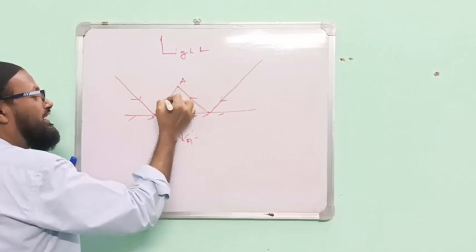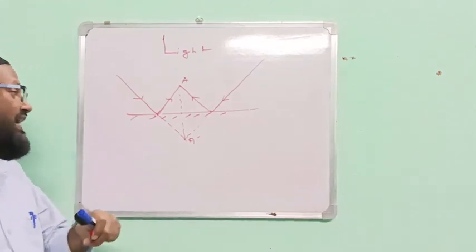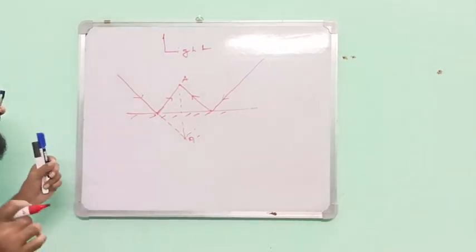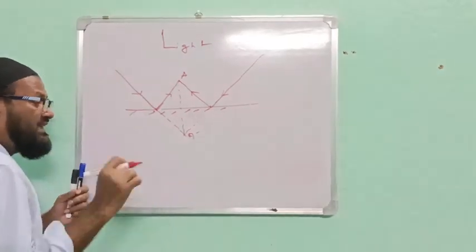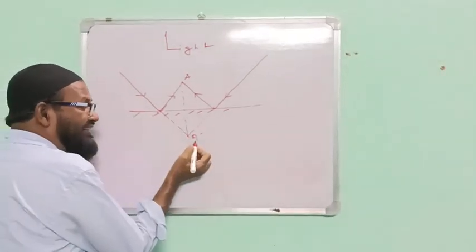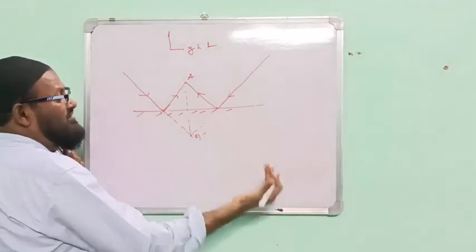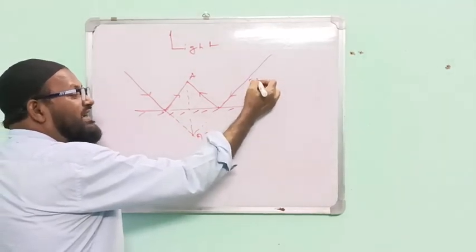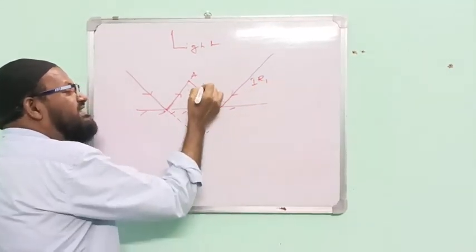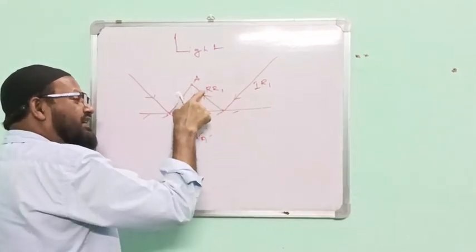this is meeting here. Now the question is, what is the name of A and what is the name of A dash? Students make mistakes here. They have no concept. The concept is whether this point is the object or the image. So I am taking IR1 and RR1, incident ray 1, reflected ray 1.